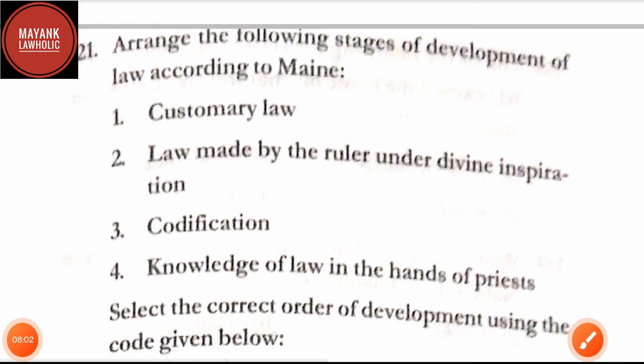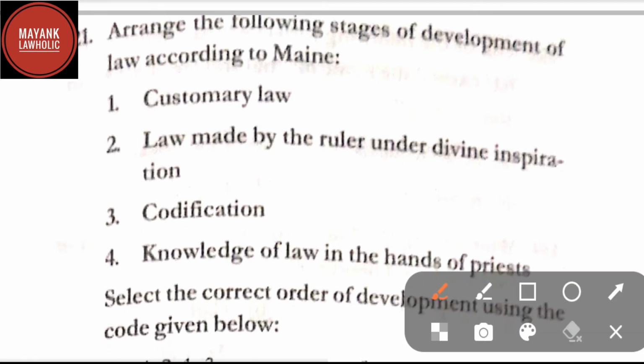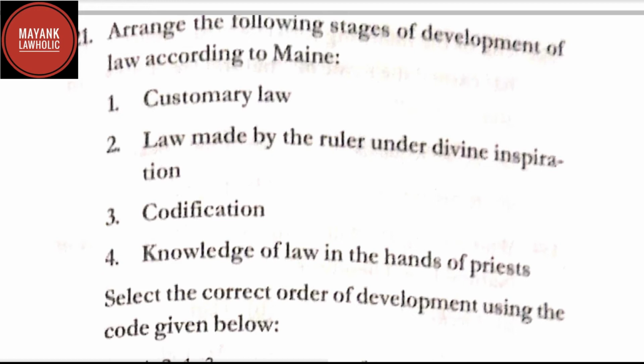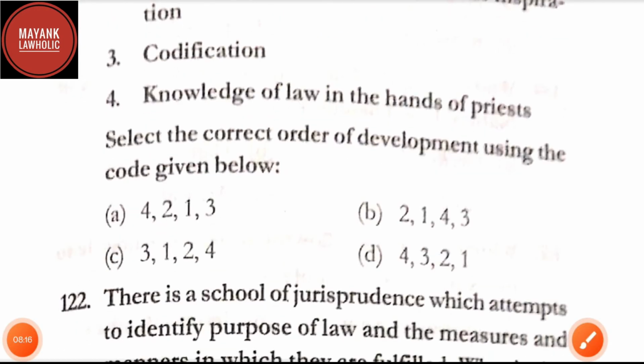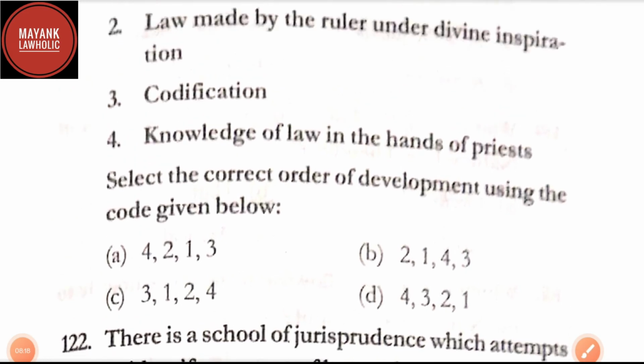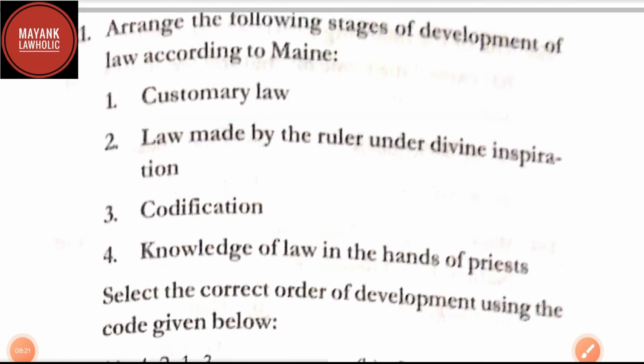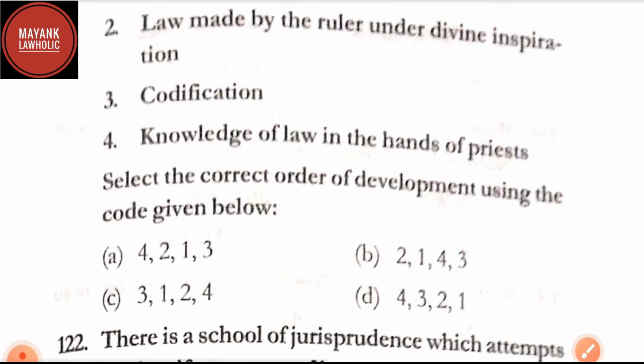Question number 121. Arrange the following stages of development of law according to Maine. Option 1, customary law. Option 2, law made by the ruler under divine inspiration. Option 3, codification. And option 4, knowledge of law in the hands of priests. Select the correct answer in order of the development using the codes given below. In question number 121, correct answer is option B, that is 2143.